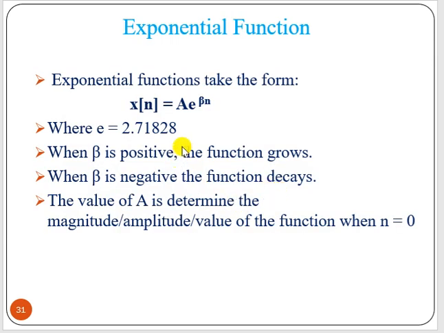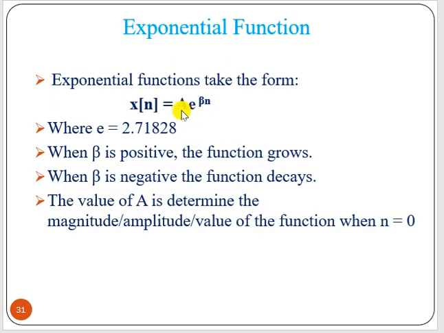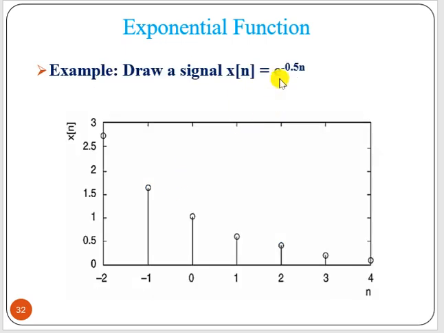And we can have an exponential term also. Here we have the exponential term, a exponential of beta n. Similarly, here also, if beta is positive, the function grows; if beta is negative, the function decays. Now say e to the power minus 0.5 n. Minus means the function decays to 0. If it is positive, it will go up. If n equal to 0, this value is 1. If n equal to 1, what is the value? Then you can plot it.